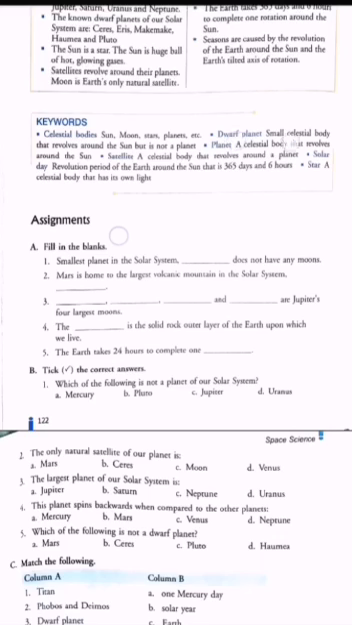Then dwarf planets are small celestial bodies. They revolve around the sun, but they are not planets. A planet is a celestial body that revolves around the sun. A satellite is what? It is a celestial body that revolves around a planet. Then solar day, revolution period of the Earth around the sun is 365 days and 6 hours. And a star is a celestial body that has its own light.